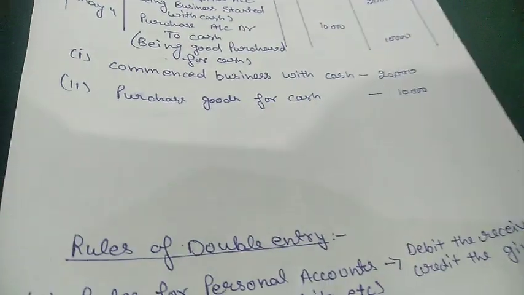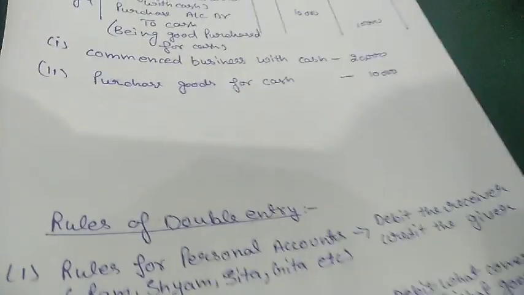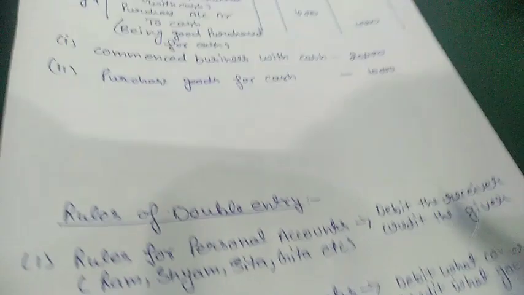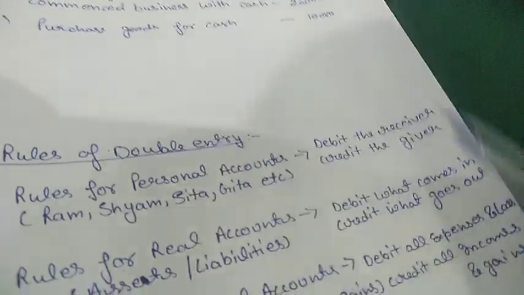Next is debit what comes in. Second, real account we will use because cash is an asset. We will use debit what comes in. Cash comes in. Next thing is credit what goes out.